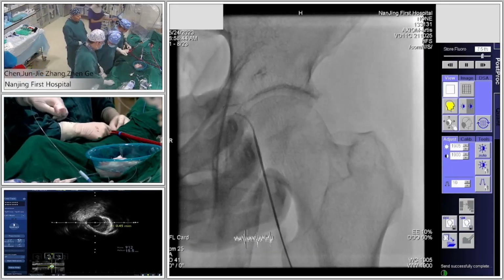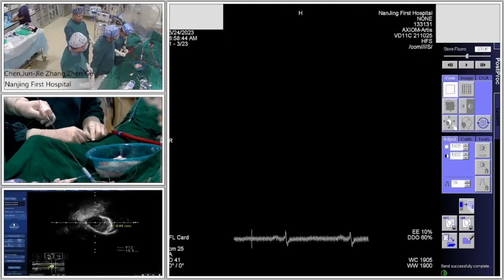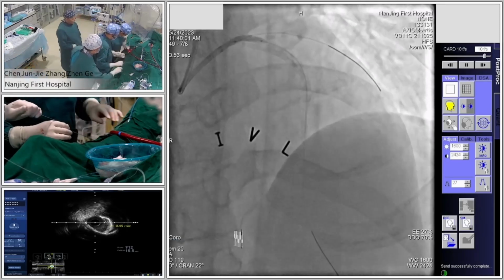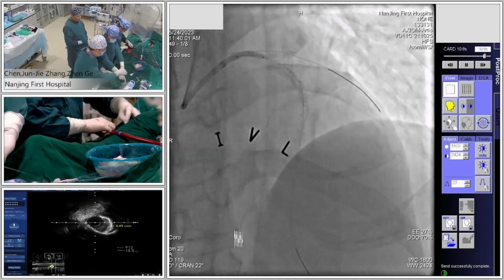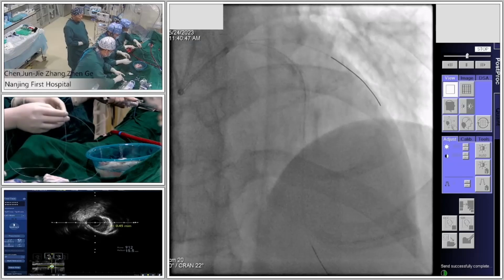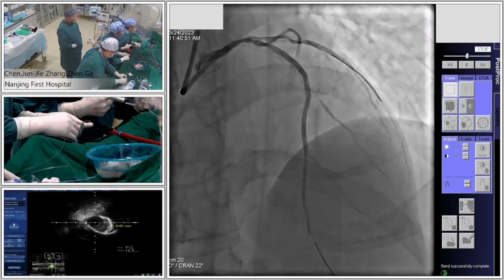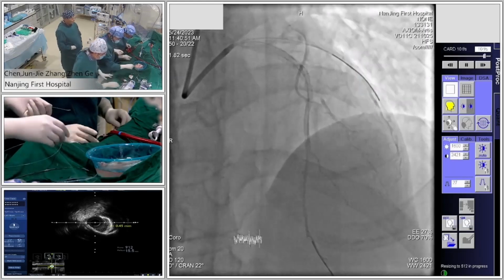Usually we need to use shockwave for minimum 6 rounds, but for some cases, according to the IVUS, because the calcification thickness is not too thick, I think 2 rounds of shockwave is fine. Good. Looks good. Okay, we check IVUS again.